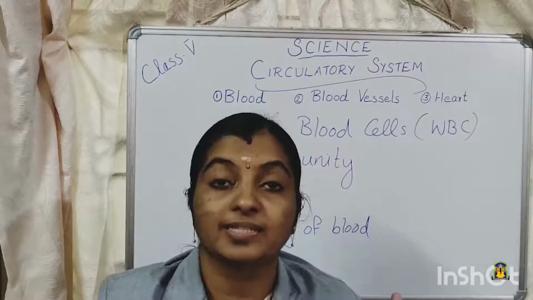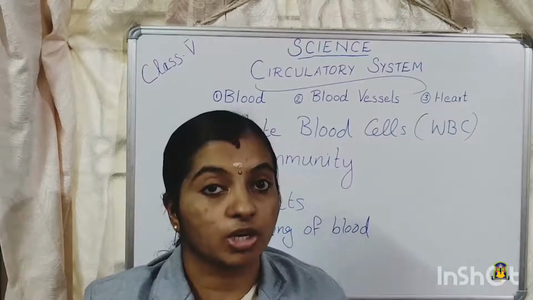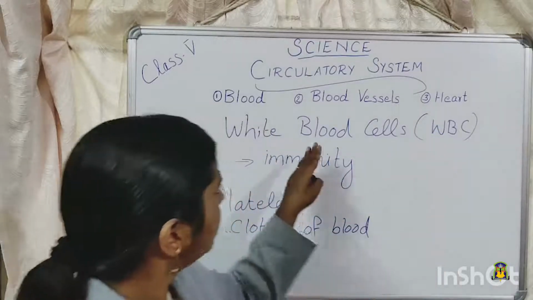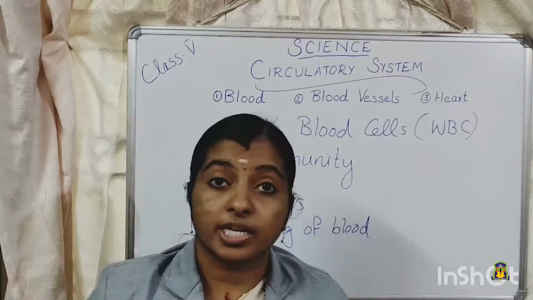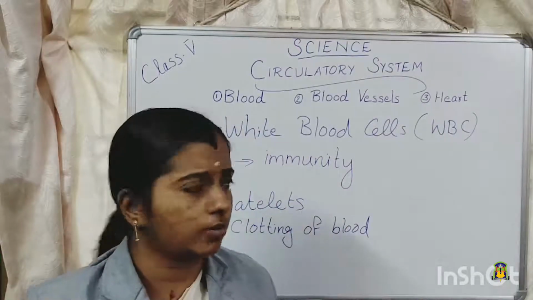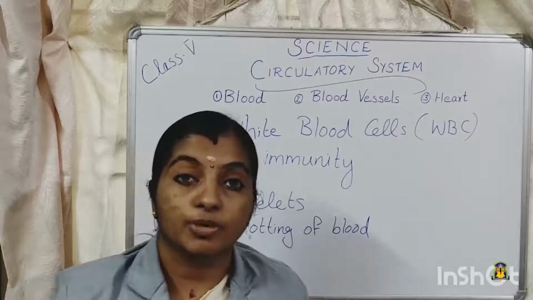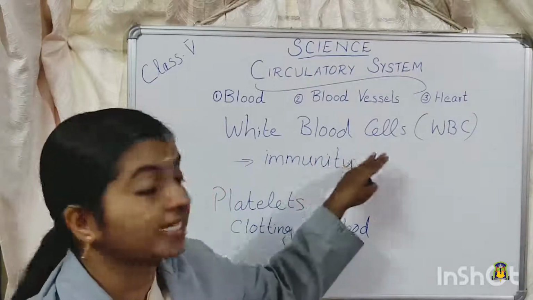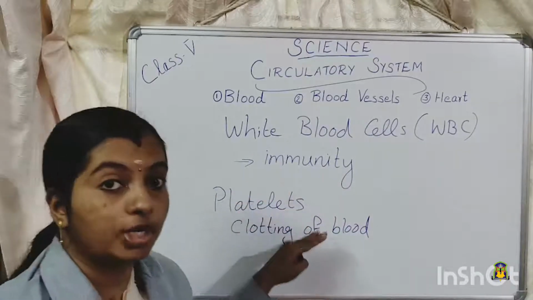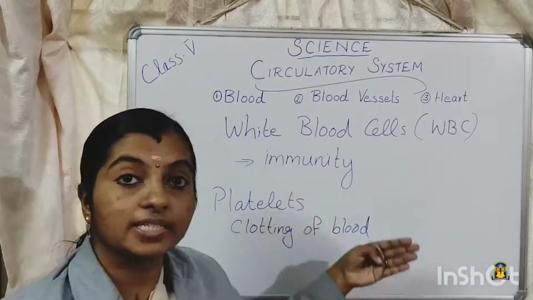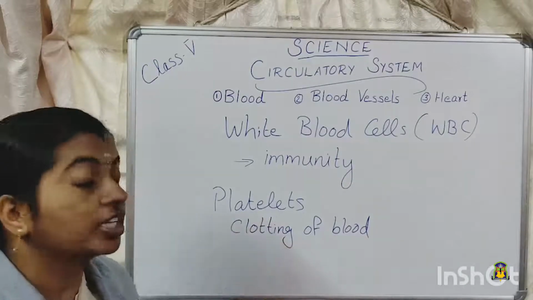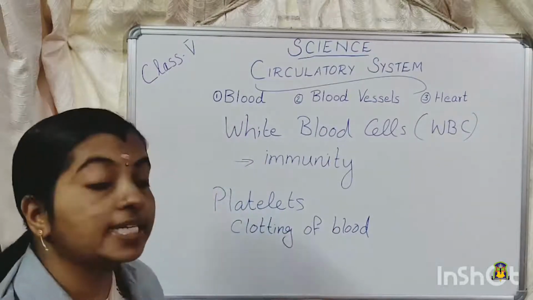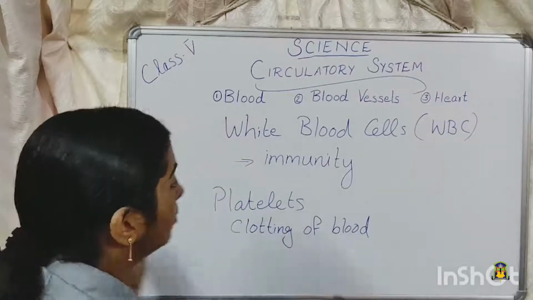First one is RBC, that is red blood cell. It is rich in hemoglobin and its function is to carry oxygen to different parts of the body. Then WBC, white blood cell. They are irregular in shape and they are colorless because they do not contain hemoglobin. And the function is to provide immunity. Immunity means the power to fight against diseases. WBC fight against the germs that enter our body and help us to fight against diseases. Then platelets. The function of the platelets is it helps in the clotting of blood. So these are the three types of cells that are present in the blood.